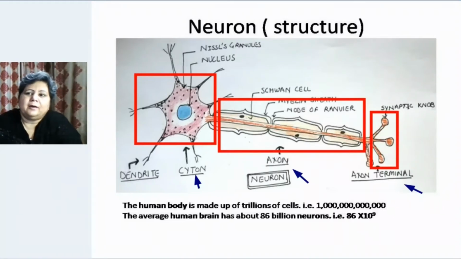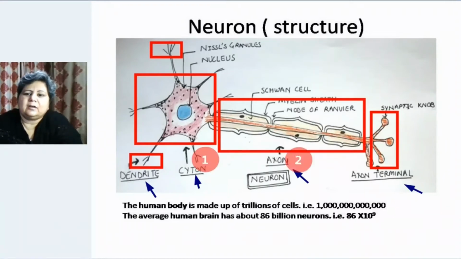At the end of the cyton you can see thread like structures. These thread like structures are called dendrites. So in other words, the main parts of the neuron are: it has the cyton, which is the star shaped cell.